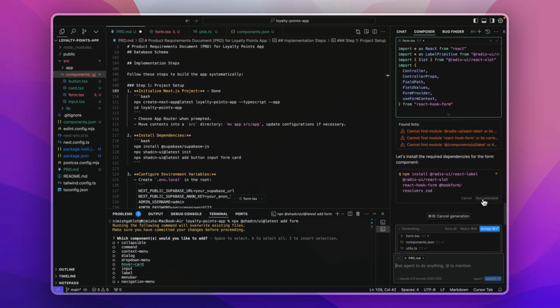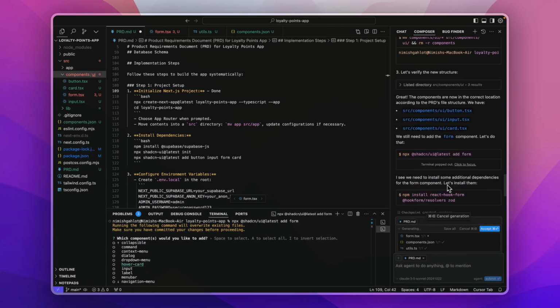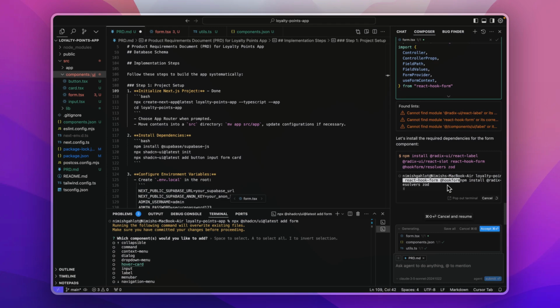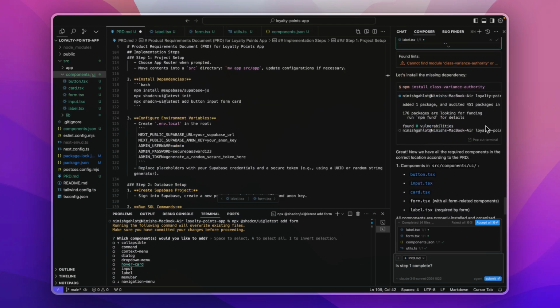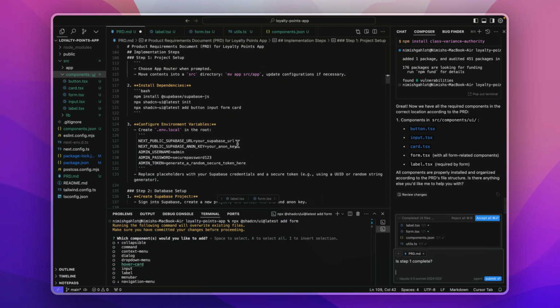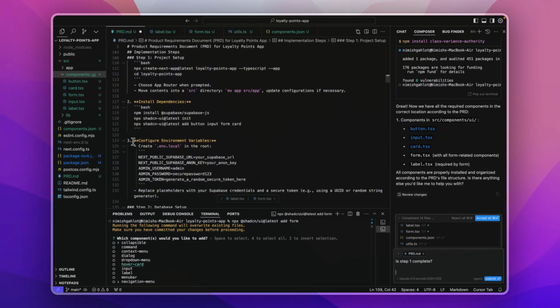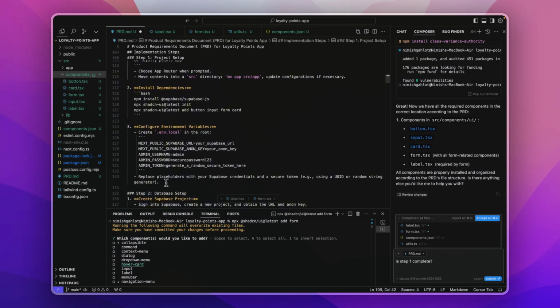So it is installing all the components it needs for creating the form component. We'll just let it run the command over here. So it has created all the required files. Now I'm asking it if step 1 is complete. I see that there are some steps in step 1, which is basically the third sub step, that is not completed. So I will just copy this and drop it here.